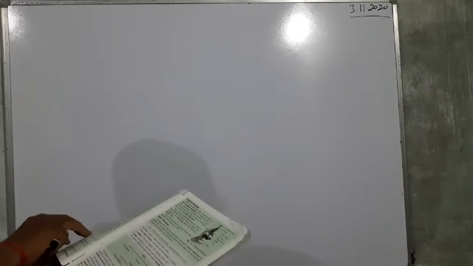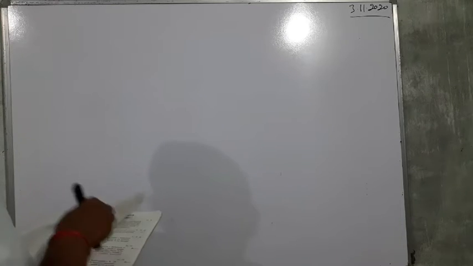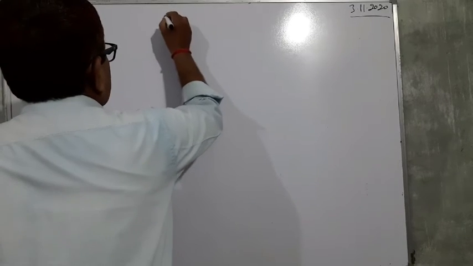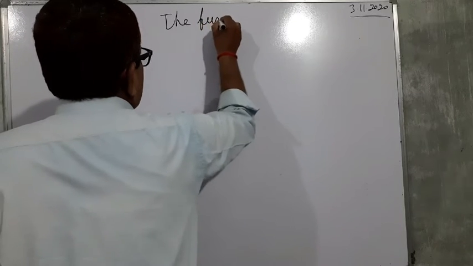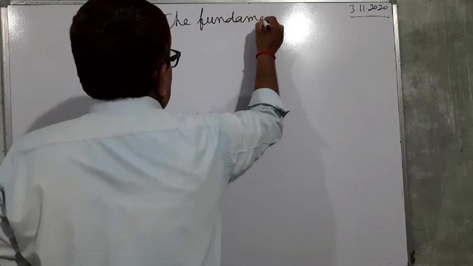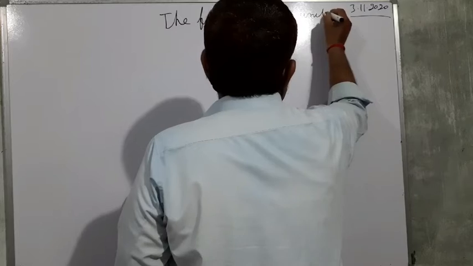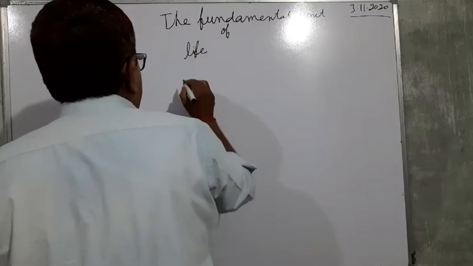So we are going to study the fundamental unit of life.